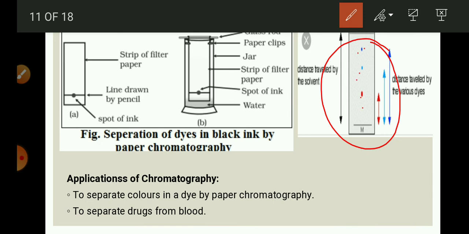This process of separation of components of a mixture is known as chromatography. Chroma is a Greek word. It means color. This technique was first used for separation of colors, and so the name is given as chromatography. Chromatography is the technique used for separation of those solutes that dissolve in the same solvent.